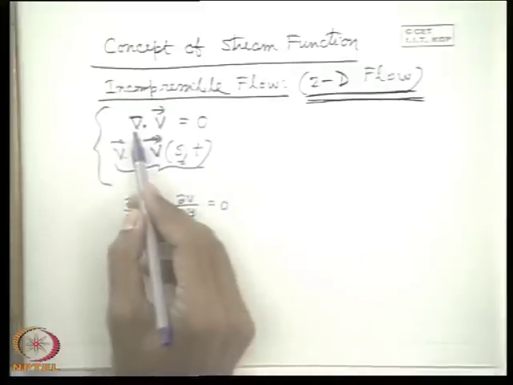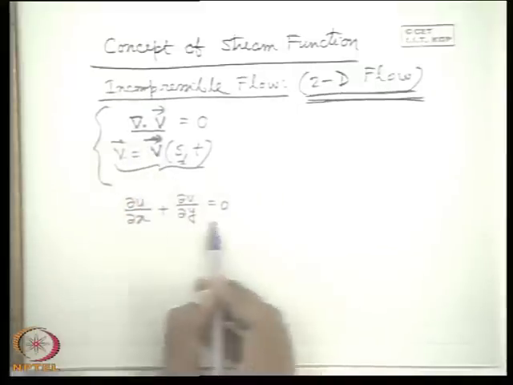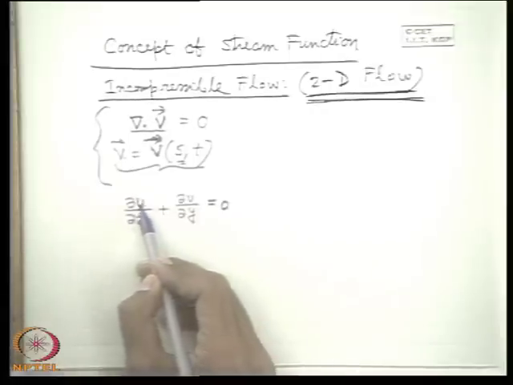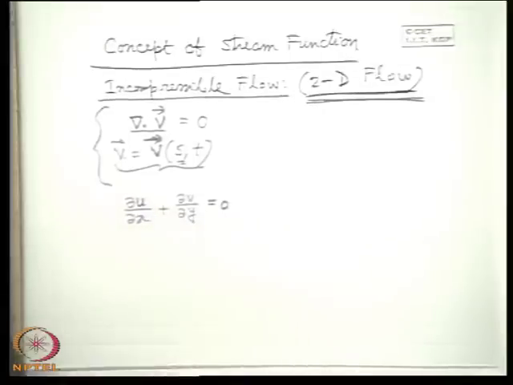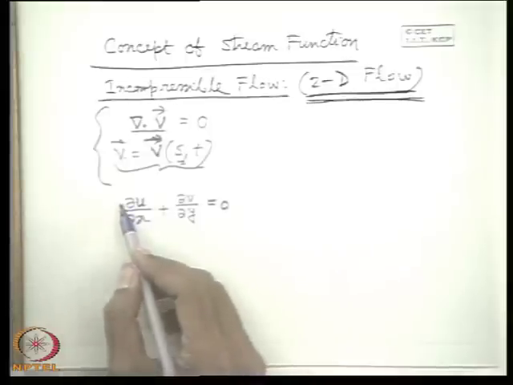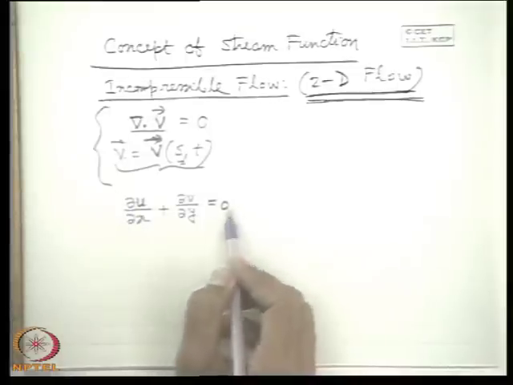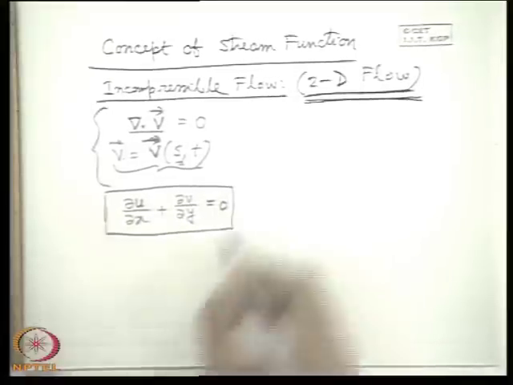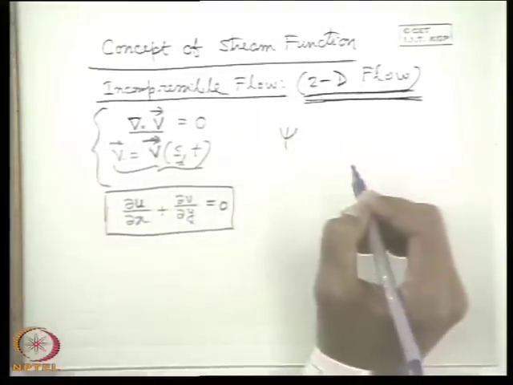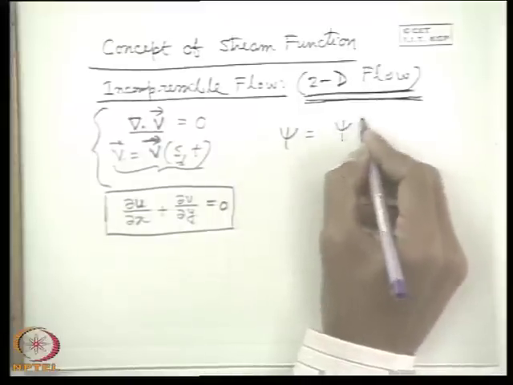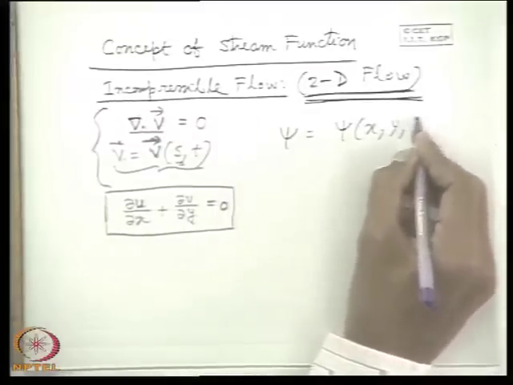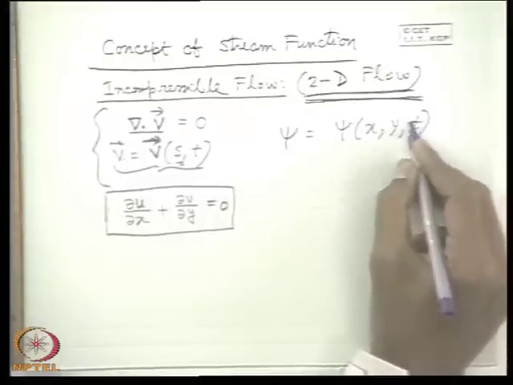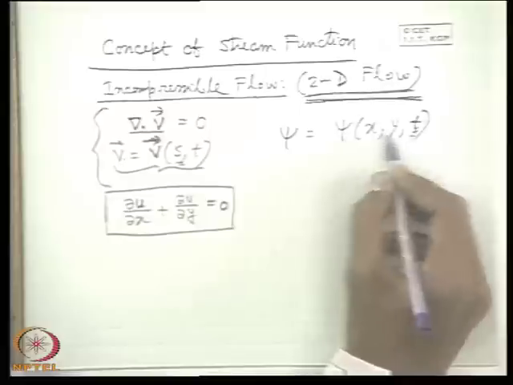But usually the stream function is defined only for two-dimensional flow. So for a two-dimensional flow, the expansion of this term for a Cartesian coordinate system is like that. Or in other words, in a two-dimensional flow, defining u and v as a function of x, y and t, the continuity equation for an incompressible flow at any instant is this. Okay. Now if I define a function psi, which is a function of x, y and t at any instant t.